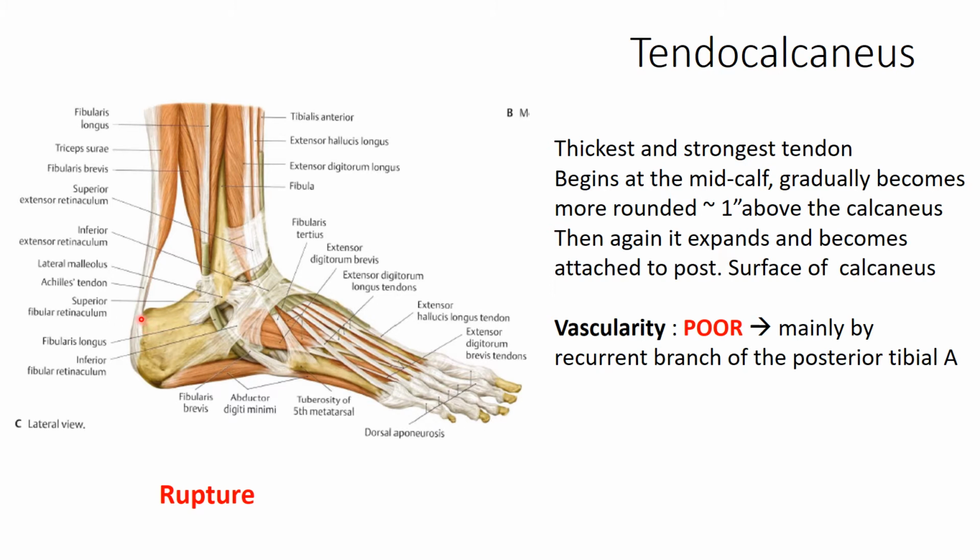Now the vascularity of the tendo calcaneus is very poor, and it is mainly supplied by the recurrent branch from the posterior tibial artery. Because of this poor vascularity, the strain it bears, and its spiral nature, it is often prone to rupture, that is, rupture of the Achilles tendon. That is a difficult condition, since with poor vascularity it is difficult to heal.